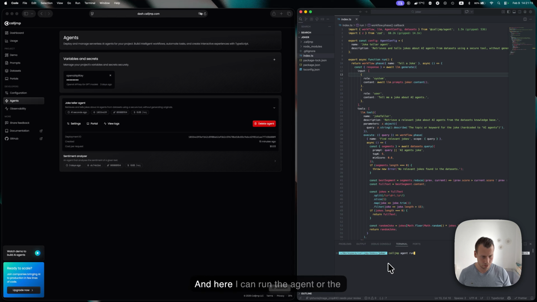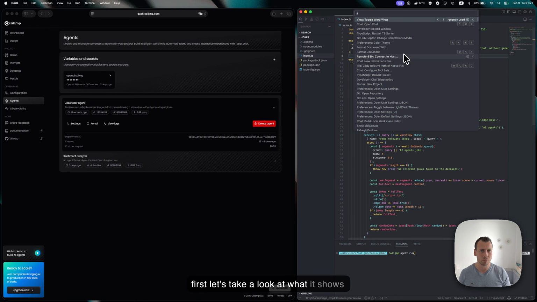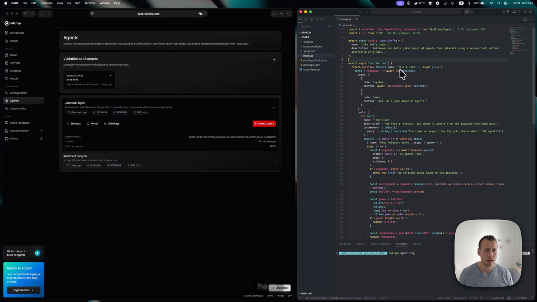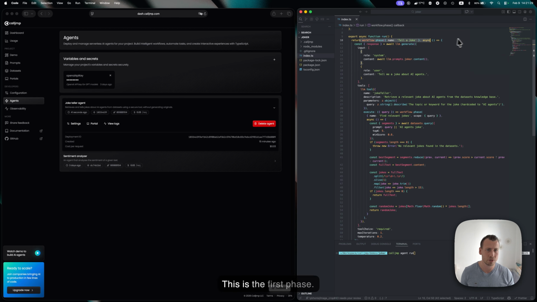Here I can run the agent, but first let's take a look at what it shows here. I have some description here, which is reflected here as well. It tells a joke. This is the first phase, so you write phases to create effectively a durable execution of your agent flow. If you suspend the phase, you can restart the agent, and that phase will be cached, so you don't do the same thing all over again.